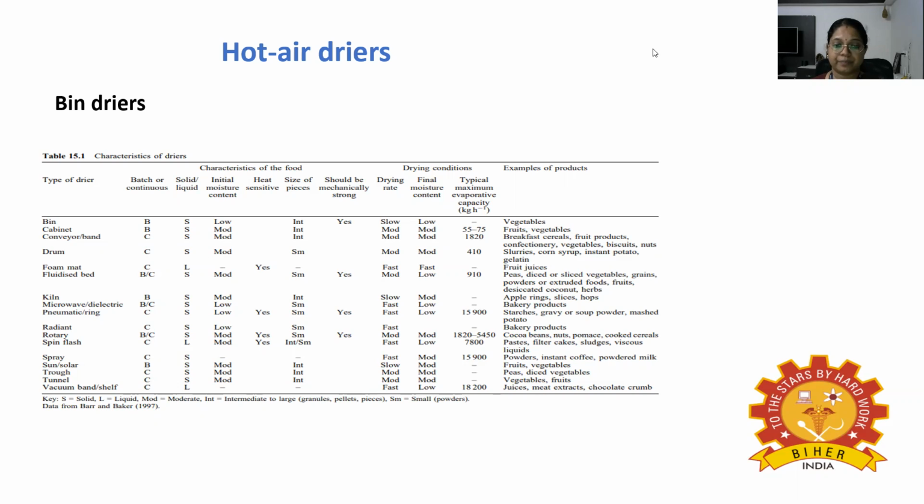In this table, characteristics of dryers are given. The type of dryer, bin or cabinet, then batch or continuous, solid or liquid, the characteristics of food that have been given: initial moisture content, heat sensitivity, size of pieces that should be mechanically strong, then drying conditions like drying rate, final moisture content, typical maximum evaporative capacity, and what food items were used.